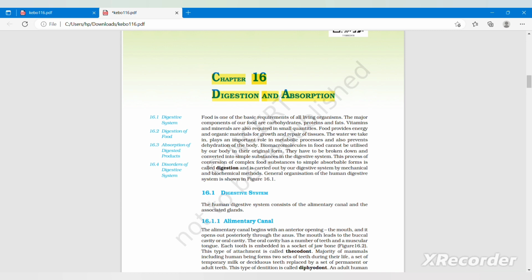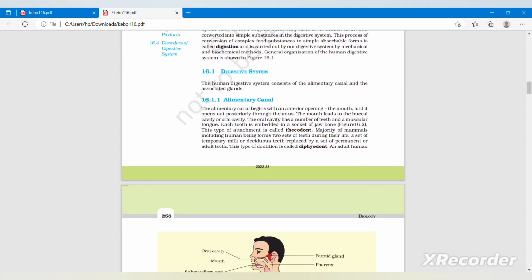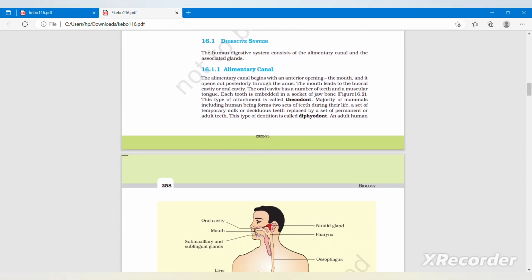General organization of the human digestive system is shown in figure 16.1, and the first topic is 16.1, that is digestive system. The human digestive system consists of the alimentary canal and the associated glands. And the next topic is 16.1.1, that is alimentary canal. The alimentary canal begins with an anterior opening, the mouth, and it opens out posteriorly through the anus.